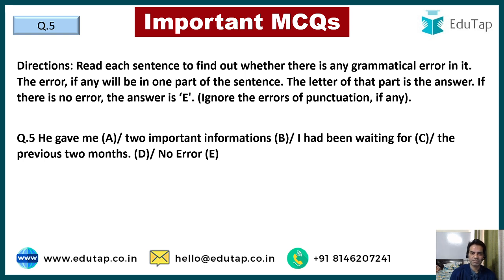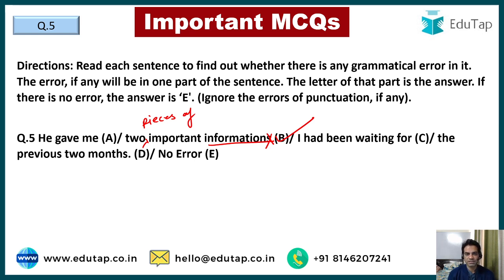Now guys, always remember information is a collective noun which is not used in plural form. So if you are saying it in 2, you have to say he gave me 2 pieces of important information. So it should not be informations, it should be information. So he gave me 2 pieces of important information I had been waiting for the previous 2 months.